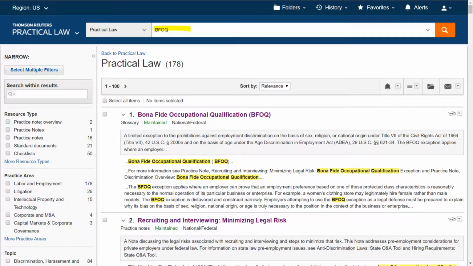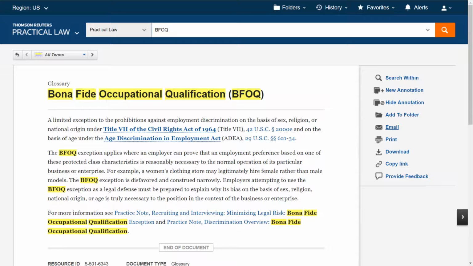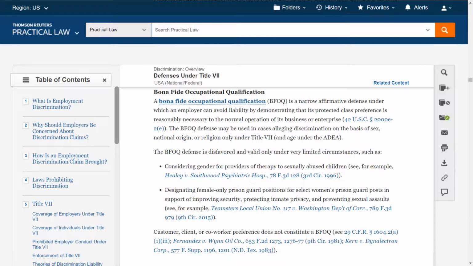You can run that plain language search from the Practical Law homepage and get awesome results like this glossary entry that links you to the primary authority and to practice notes like this one. A practice note takes you through step by step. First do this, then do this, then do this.